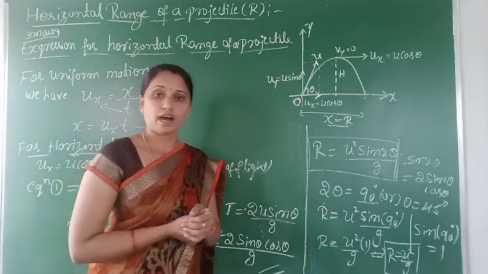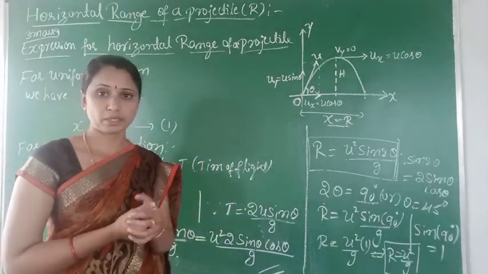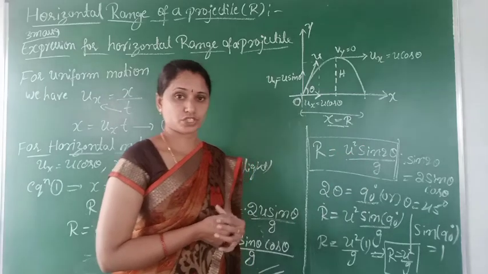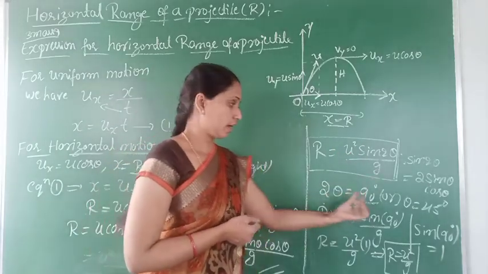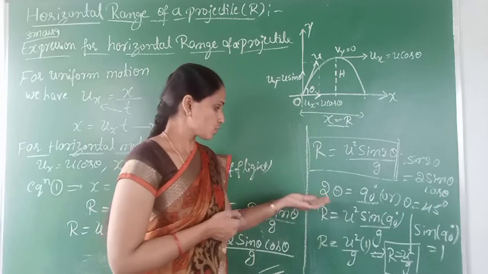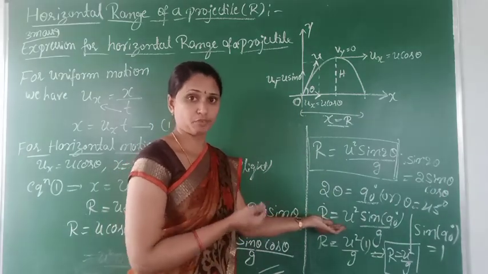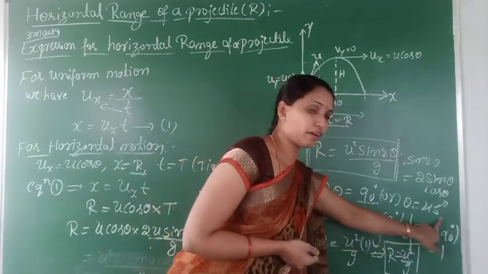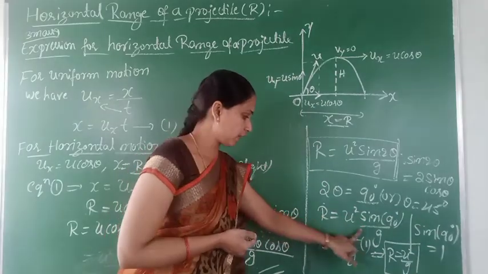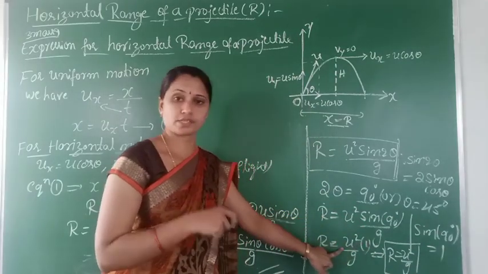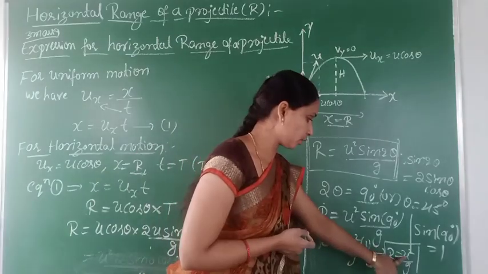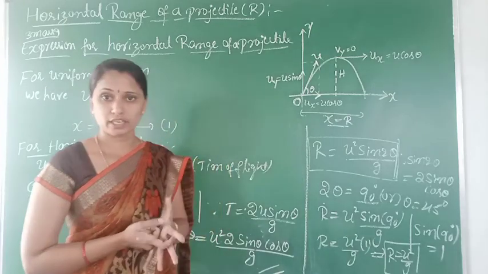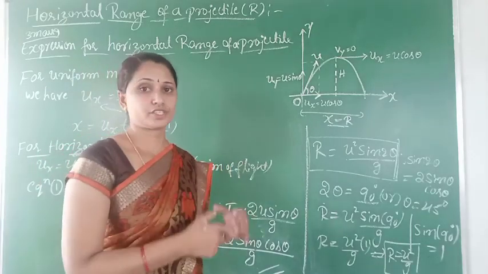Clear? If they ask to show that horizontal range of projectile is maximum, then when 2 theta is equal to 90 degree for horizontal uniform motion, or theta is equal to 45 degree, we have the range of projectile formula R is equal to u square sin 90 degree divided by g. Sin 90 degree becomes 1. Now substitute here u square of 1 by g. 1 into anything becomes the same. So R is equal to u square divided by g. This is the expression for maximum range of projectile, or maximum horizontal range of projectile.